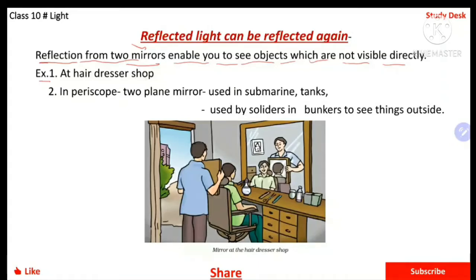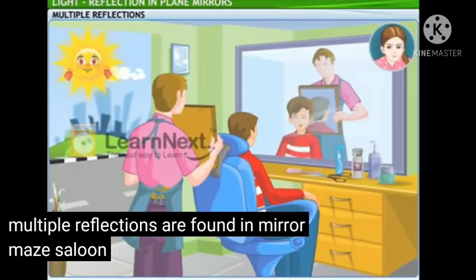Today we are going to discuss how reflected light can be reflected again. Children, if the rays of light reflected by a plane mirror are incident on another plane mirror, then the reflected rays are reflected again. In this case, the reflected rays of the first plane mirror become incident rays for the second plane mirror. The further reflection from the second plane mirror also takes place according to the laws of reflection.